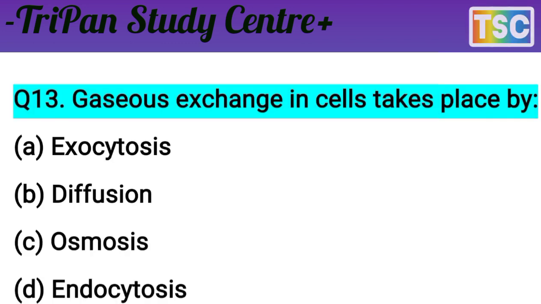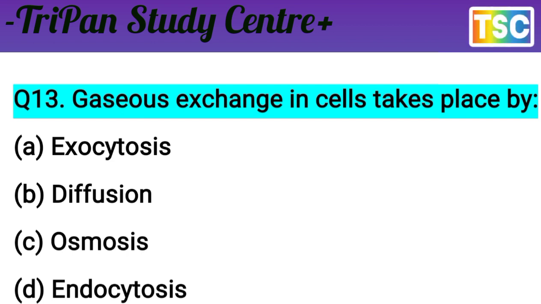Next question on your screen. Question here: gas exchange in the cell takes place by. A. Exocytosis, B. Diffusion, C. Osmosis, and D. Endocytosis. The question is very interesting and important also. But first of all, give a correct answer to this question and write the correct answer in your notebook first. You know that you have to write the correct answer in the notebook.